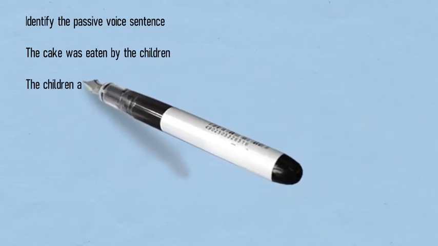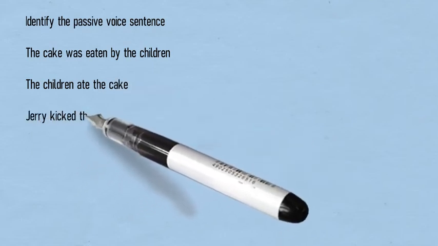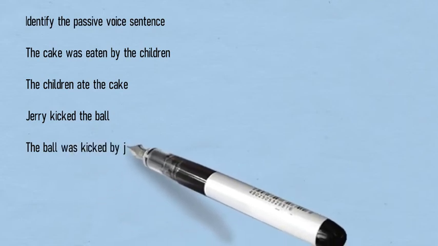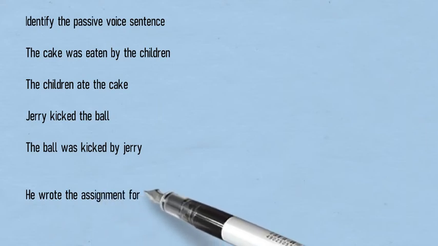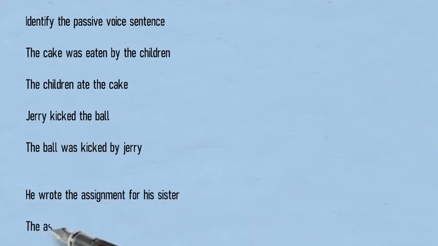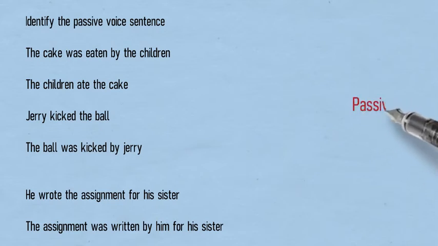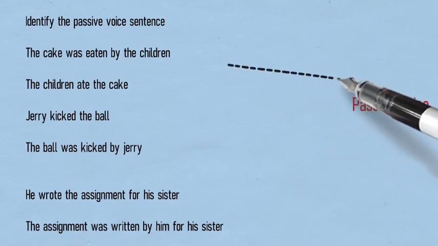The cake was eaten by the children. And the other one is the children ate the cake. So the first sentence is a passive sentence. You can see in the sentence, the cake, which was the object in the active sentence, becomes the subject in the passive sentence. Now let's discuss the next sentence.